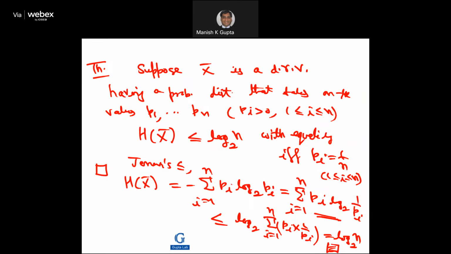And this quantity, I can just apply Jensen's inequality, will be less than or equal to log base 2 of the summation i equal to 1 to n of pi times 1 over pi, which is 1. So 1 you sum n times, you get log base 2 of n. This is fairly straightforward.